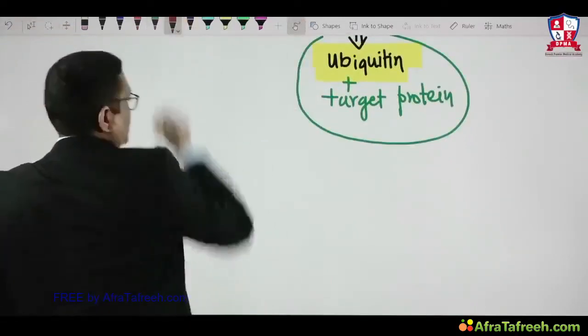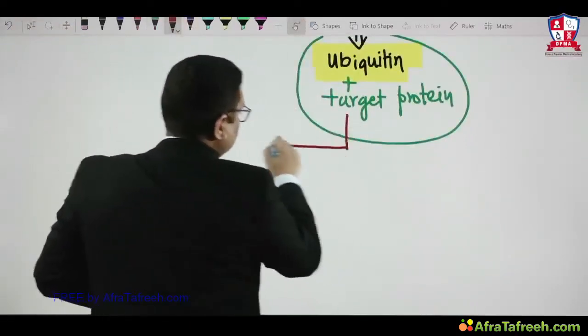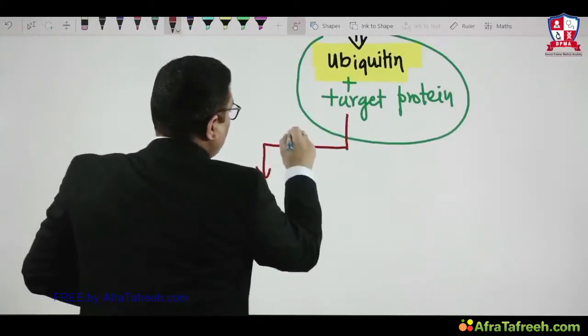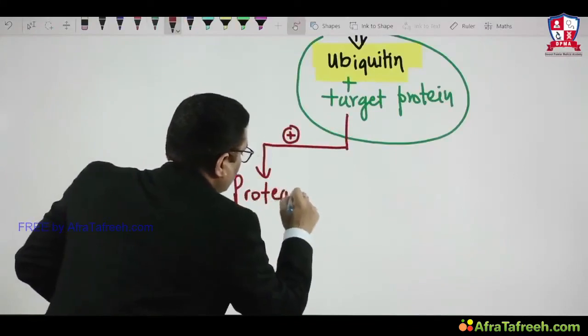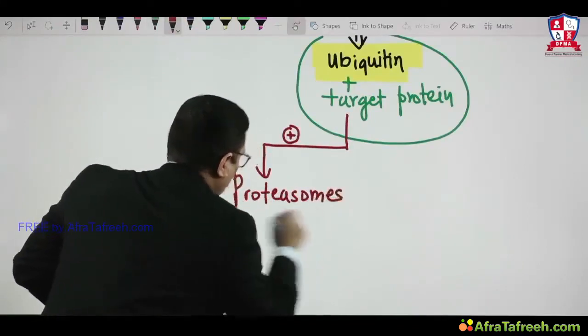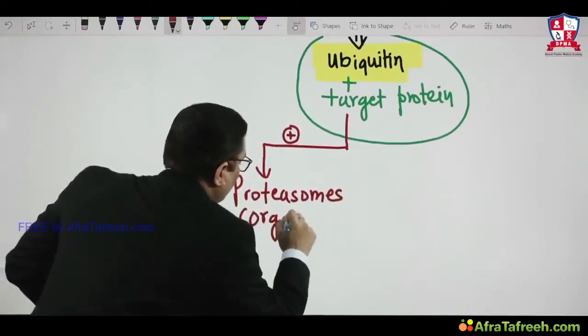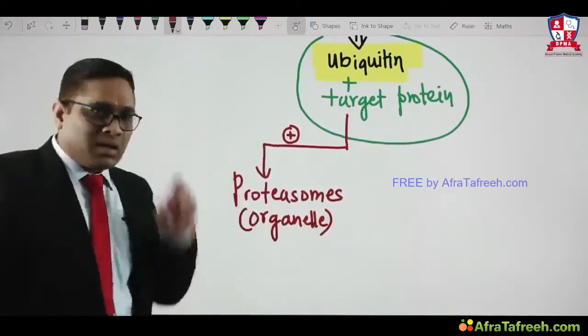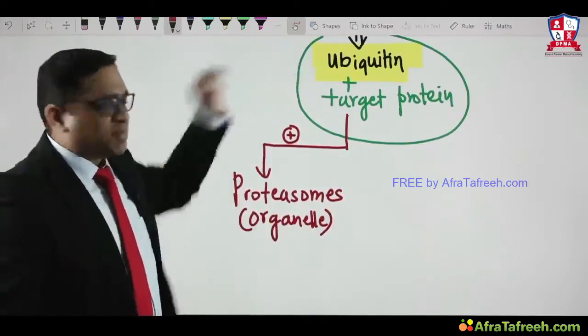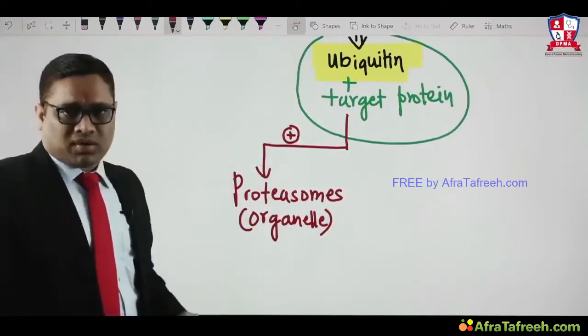After this, there are two possibilities. This will activate proteasomes. What are proteasomes? These are a special type of organelle which will degrade the target protein that has combined with ubiquitin.